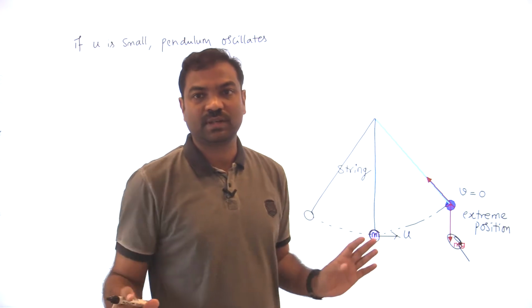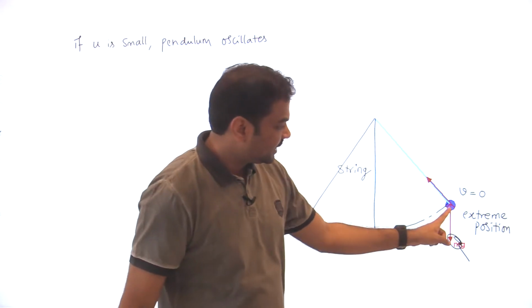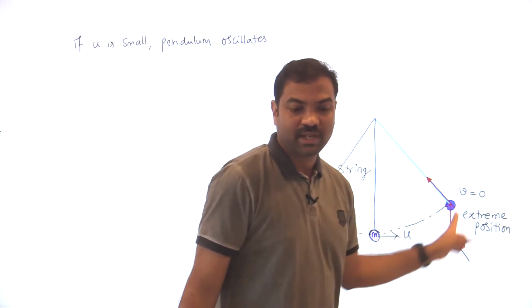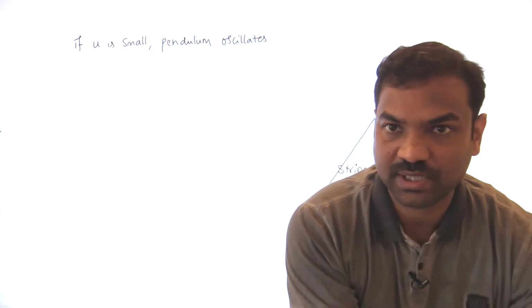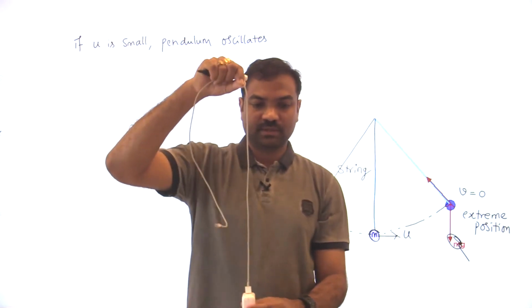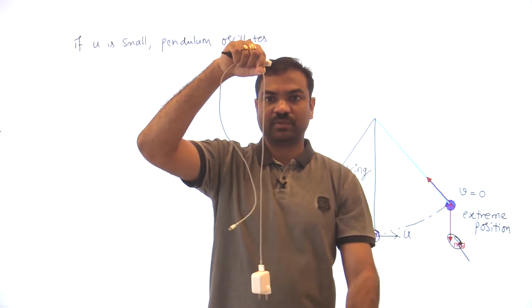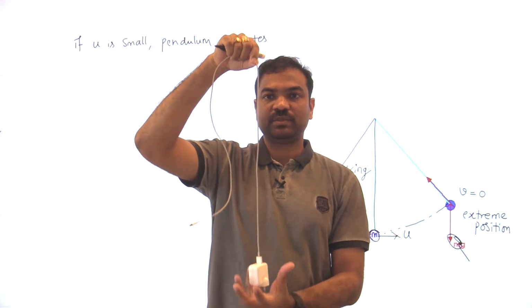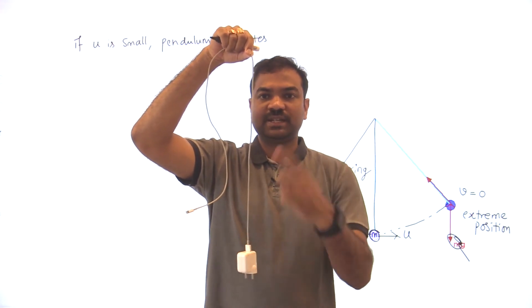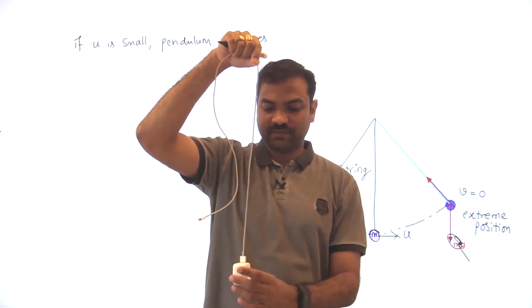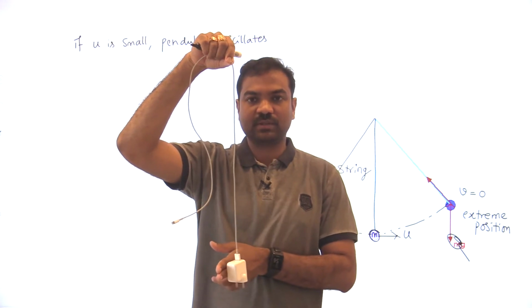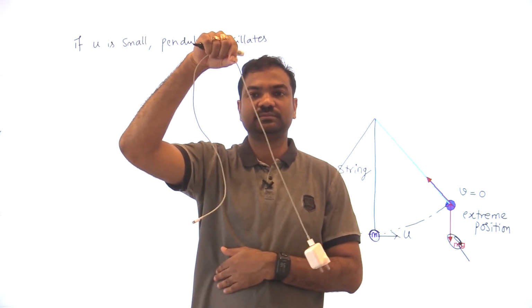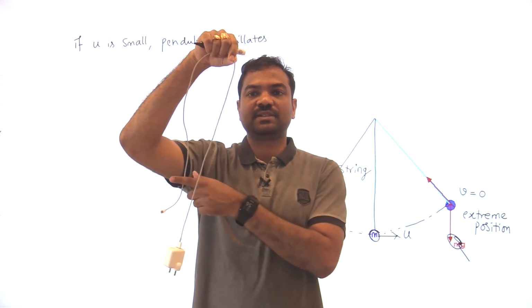If you don't know about simple harmonic motion, you can leave it. This is called the extreme position, and further it cannot go. It won't go beyond that point. You can see here, this is the midpoint, the equilibrium position, where mg will cancel out with the tension. This is the string, and this is the object, the bob. If I give velocity, it will oscillate. So it is having some extreme position.